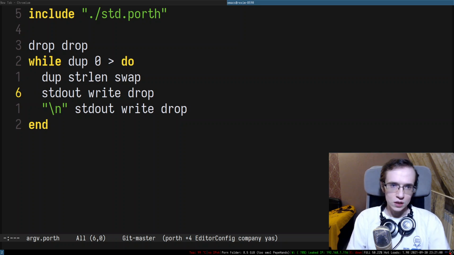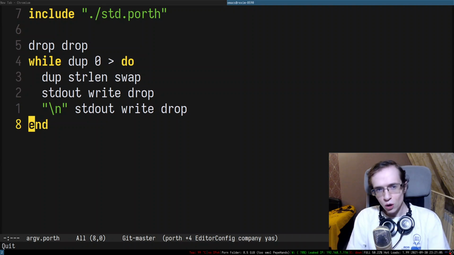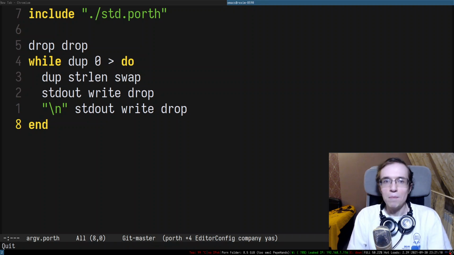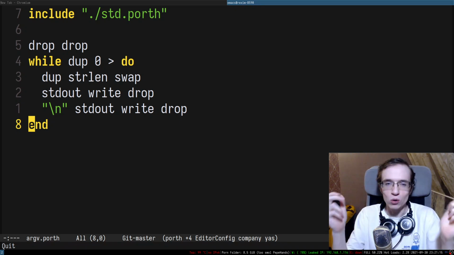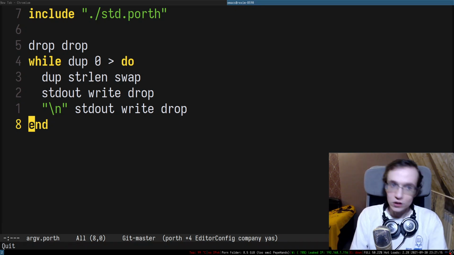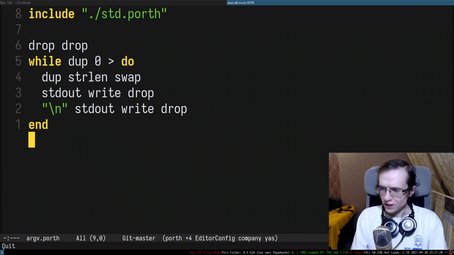That introduces a problem: we don't know the amount of command line arguments provided to the program at compile time. So we cannot easily type check or stack check the command line arguments this way, and this creates a very interesting problem that we need to resolve.